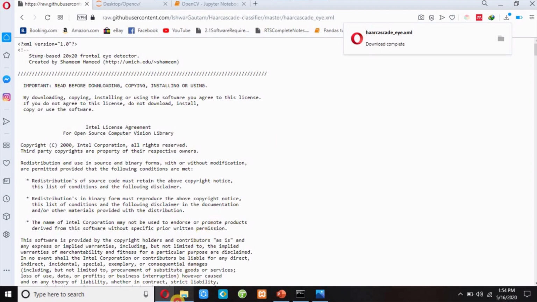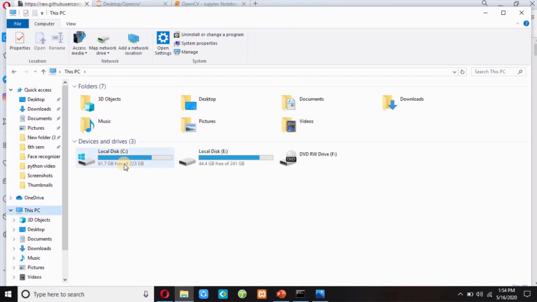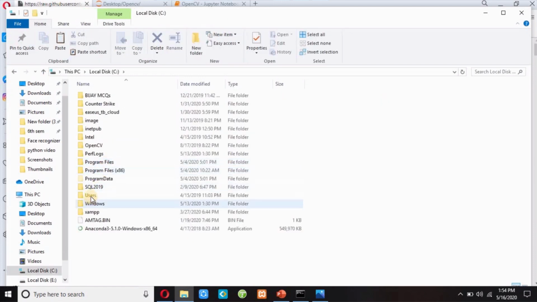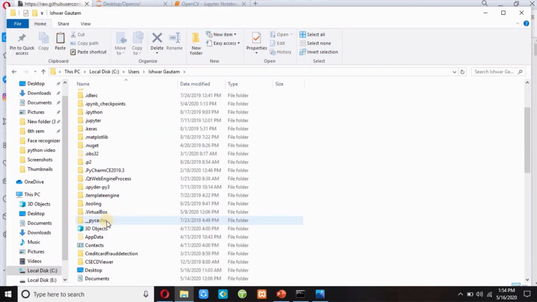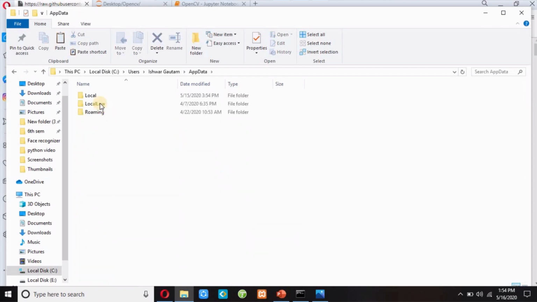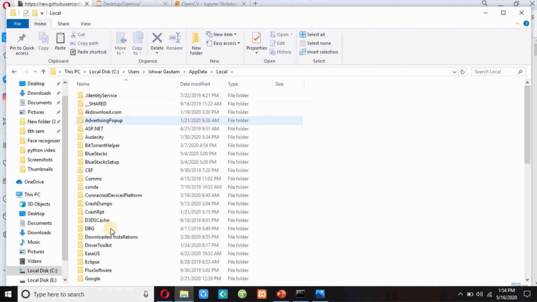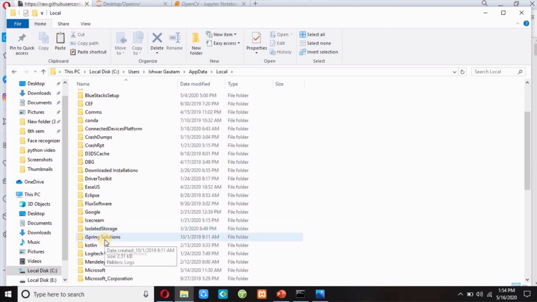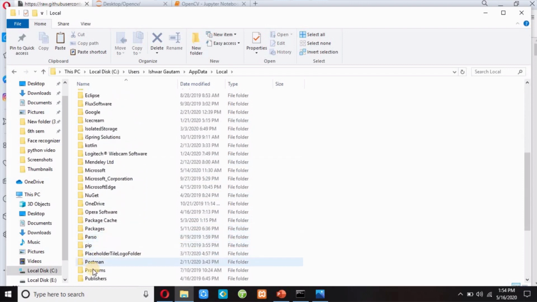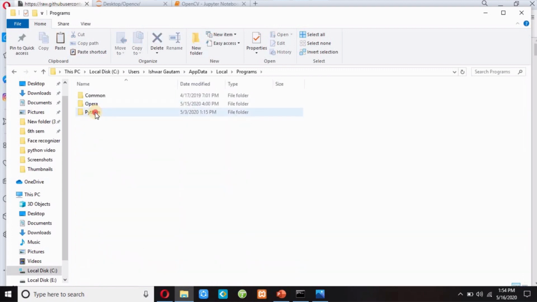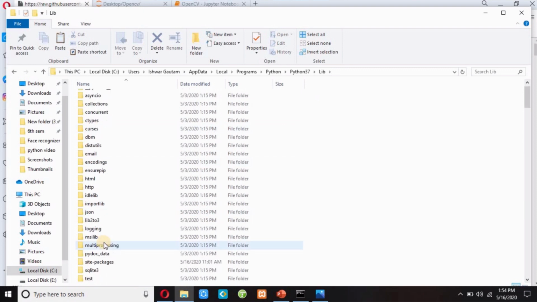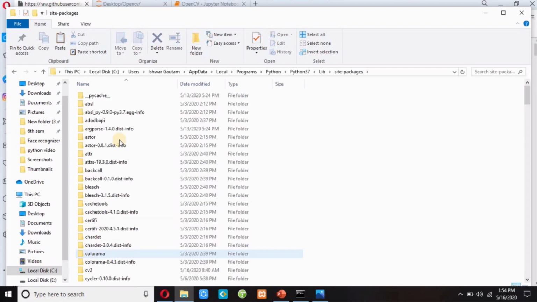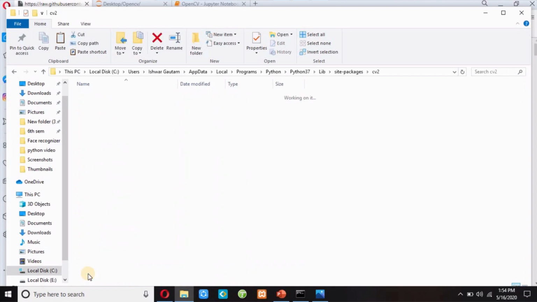You have to go to your local disk C, and then users, and then main users, and then AppData, and then Local, and then you have to go to Programs, and then Python, version, and then lib, site-packages, cv2, data.